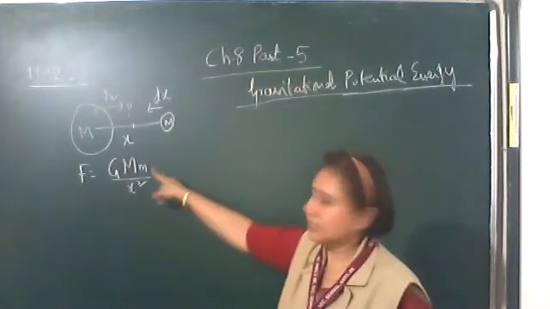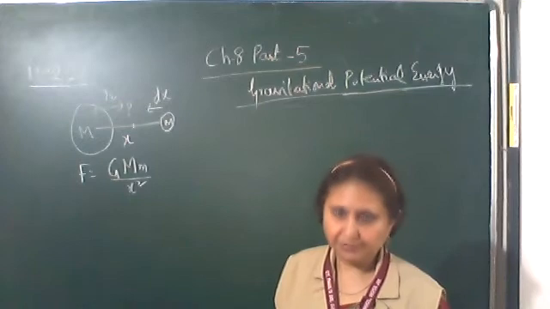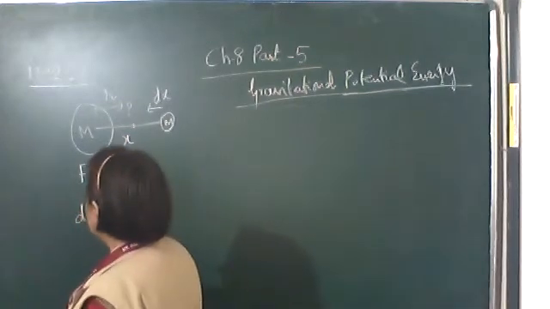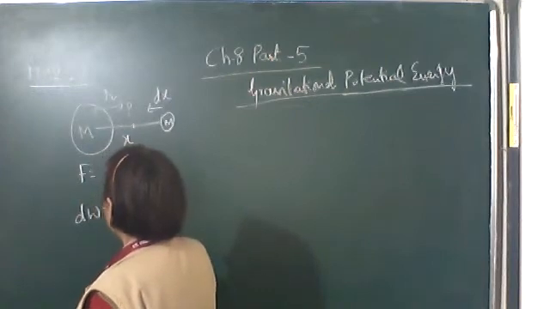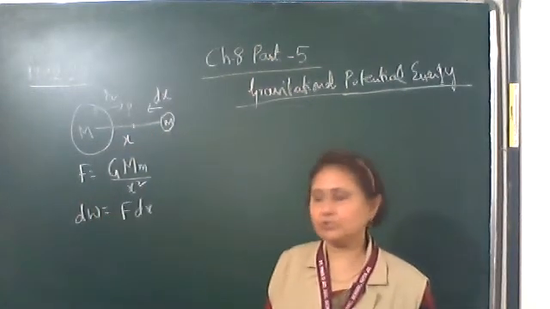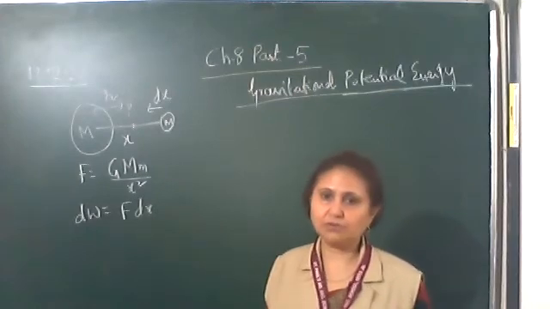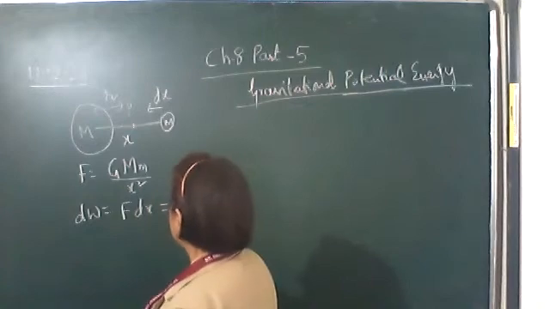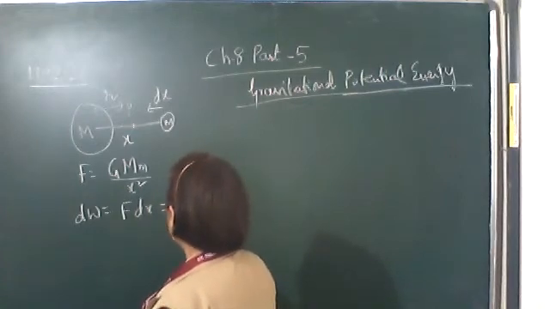Okay, now this mass is not unity, it is a finite mass, small m. A small amount of work done is F into dx. This finite mass is moved through a small distance dx. So the small amount of work done is F into dx. Substitute this F, G m upon x square, into dx.